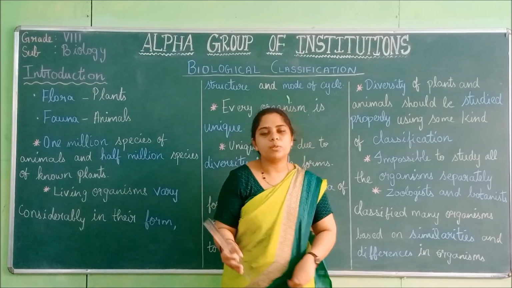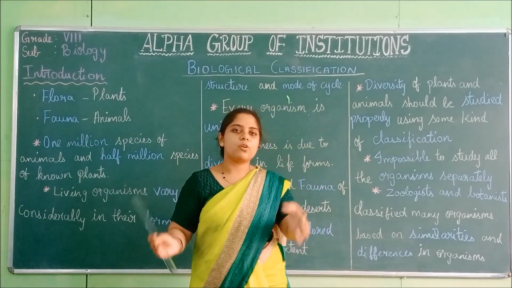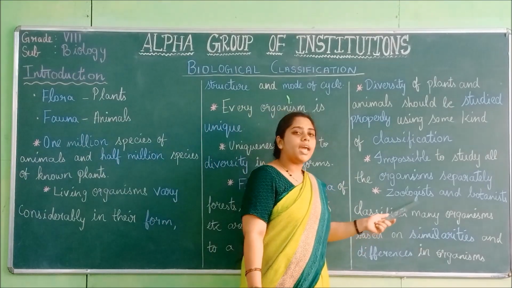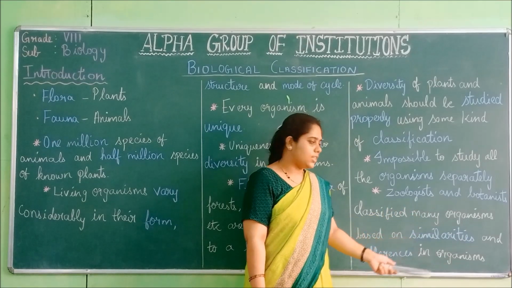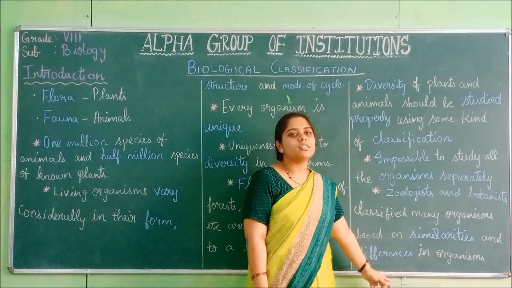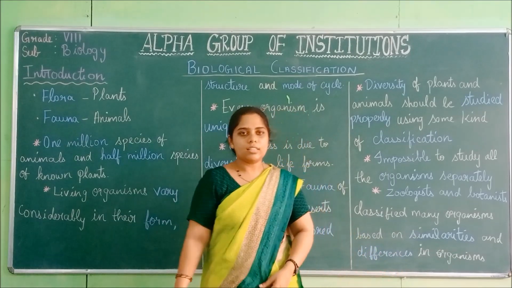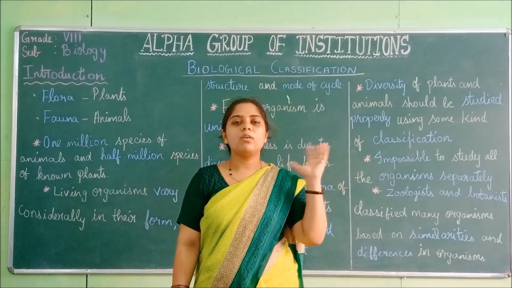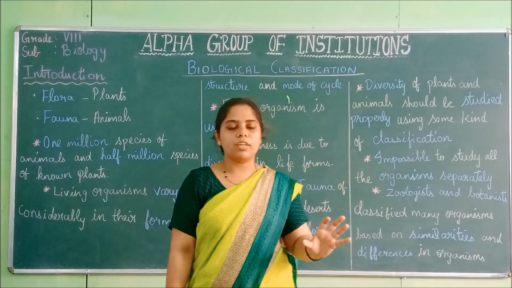What is the difference between this group and this group? Based on that also, they classified the organisms. So these are the two main criteria of how organisms are classified. This is all about diversity and classification.